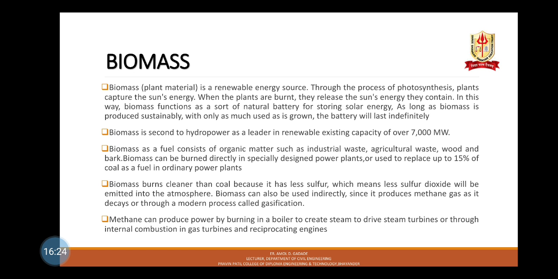Biomass burns cleaner than coal because it has less sulfur, which means less sulfur dioxide will be emitted into the atmosphere. Biomass can also be used indirectly since it produces methane gas as it decays or through a modern process called gasification. Methane can produce power by burning in a boiler to create steam to drive steam turbines or through internal combustion in gas turbines and reciprocating engines.